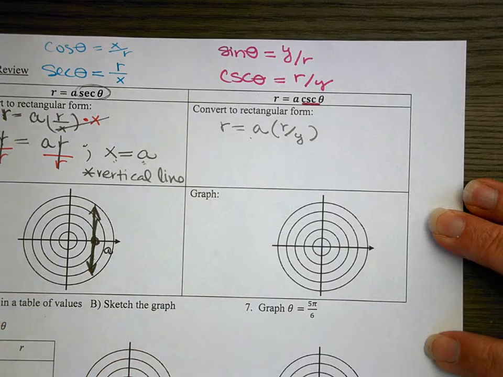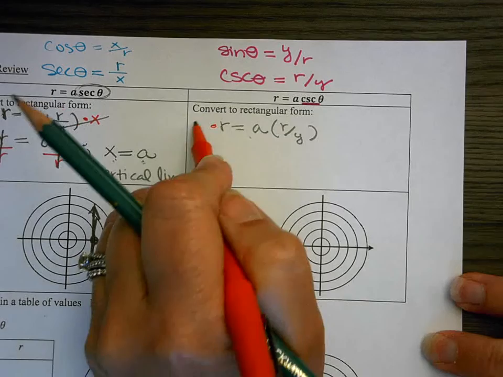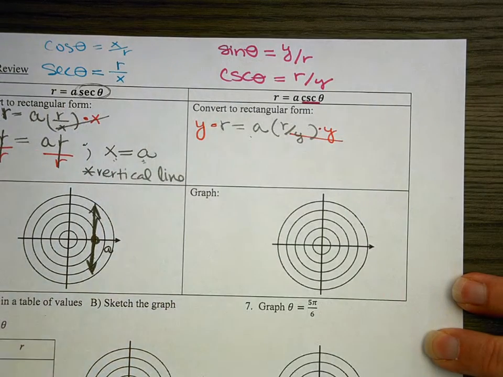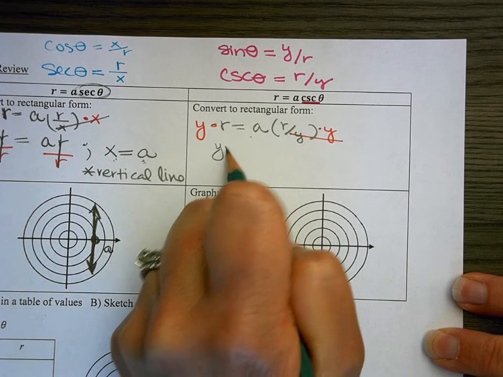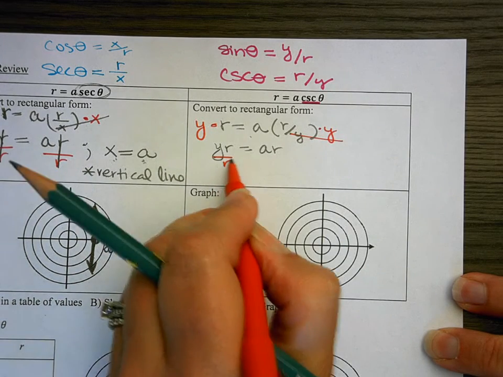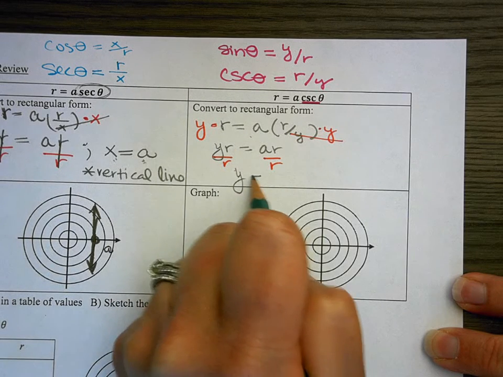And then whenever we're converting, we always want to try to clear our fractions first. So I'm going to multiply both sides by y, and then they'll cancel on this side. So I'll have yr equals ar. And then I can divide both sides by r. So then y is equal to a.